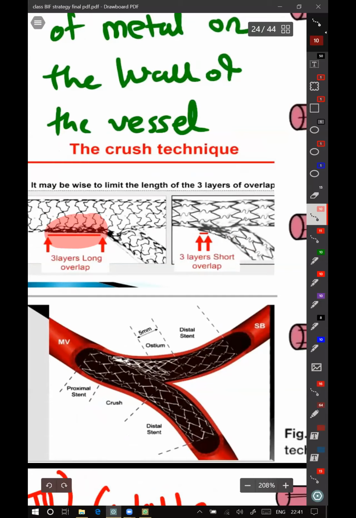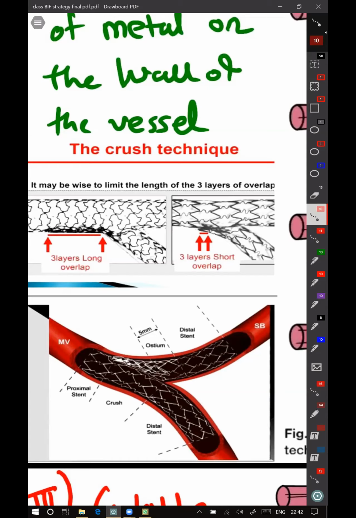Only in this part of the wall are there three layers. The remaining things you do the same. The crushed part is not coming inside the side branch stent. During final KBI, the side branch balloon will take only part of the side branch stent, not the whole length of the stent.